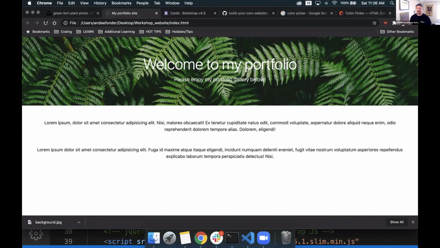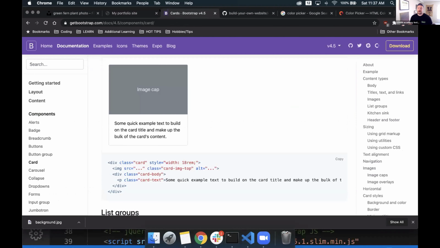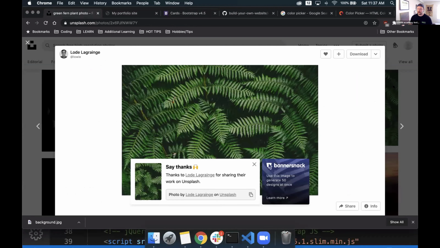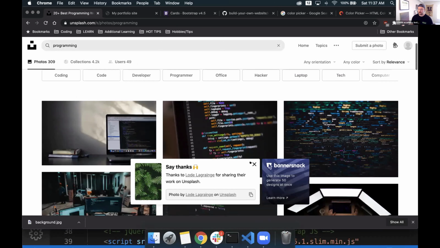We need 3 of these so far. So in order to help visualize it a little bit better for us, I think I want to change out this image source to be something that we can work with. So with that, I think we'll go to Unsplash just to get a placeholder image for us. Let's go back to Unsplash. Since this is a portfolio site, I'm going to assume that I'm a coder and this is my coding portfolio site. So I'm going to go look for some kind of cool coding, so programming images.